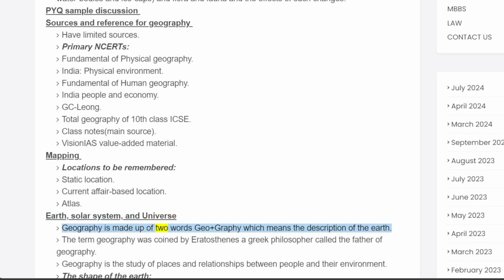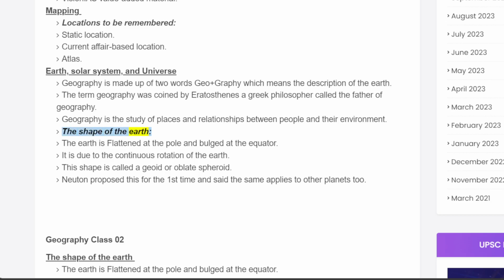Geography is made up of two words, geo plus graphy, which means the description of the Earth. The term geography was coined by Eratosthenes, a Greek philosopher called the father of geography. Geography is the study of places and relationships between people and their environment. The shape of the Earth.